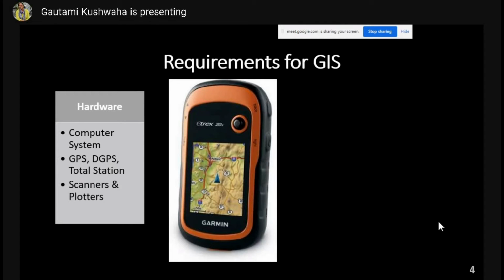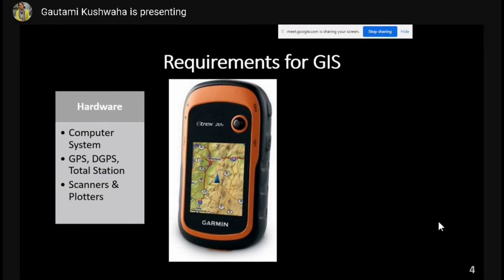Now GPS is the Global Positioning System. If someone is from a civil engineering background or geography background, you must have heard of these instruments. So the Global Positioning System, GPS, is basically used for positioning, for finding the location, for tracking any activity or vehicles, or it is used for navigation and timing also.